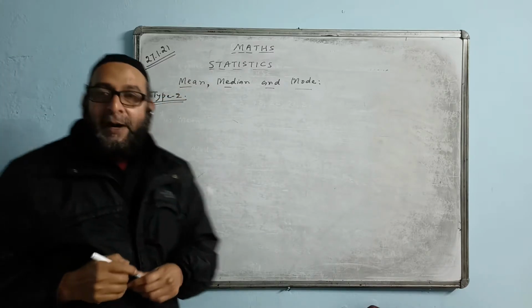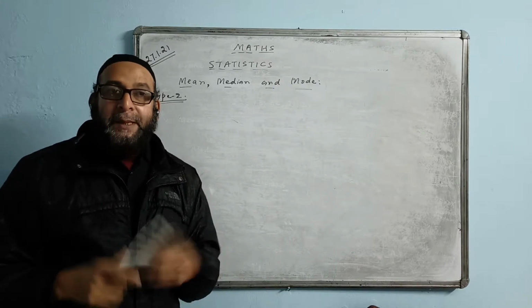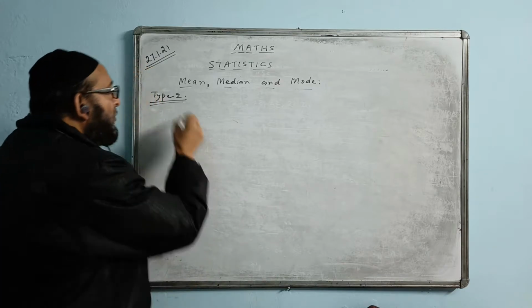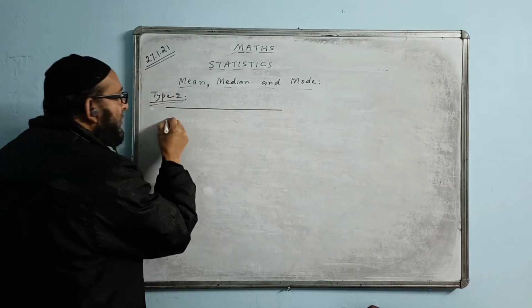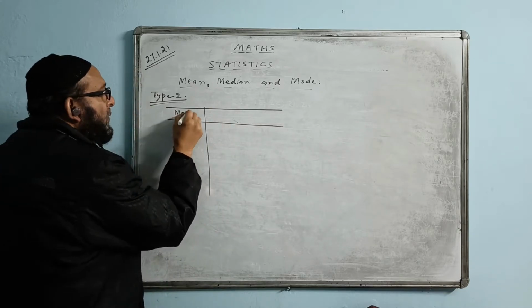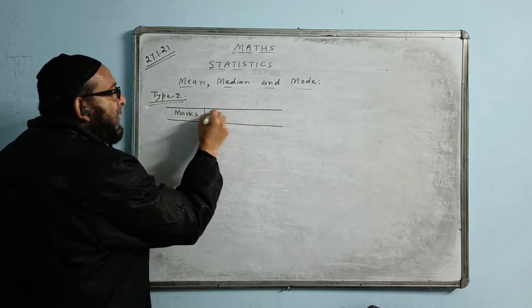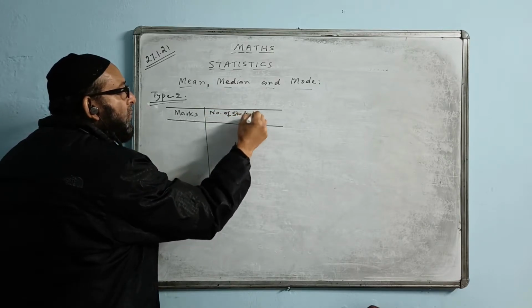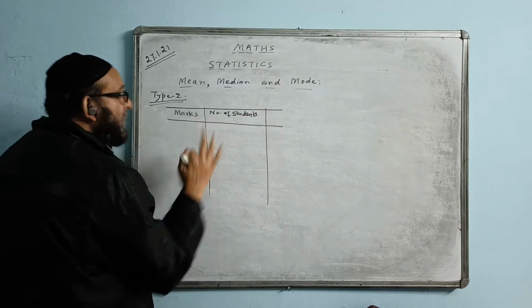They will ask, find the mean, median and mode of the following distribution. They will give a distribution. This is called grouped data. One side, suppose, they have written marks, and the other side they have given the number of students. They may write anything, number of students. This type of question may carry 3 marks in the exam.